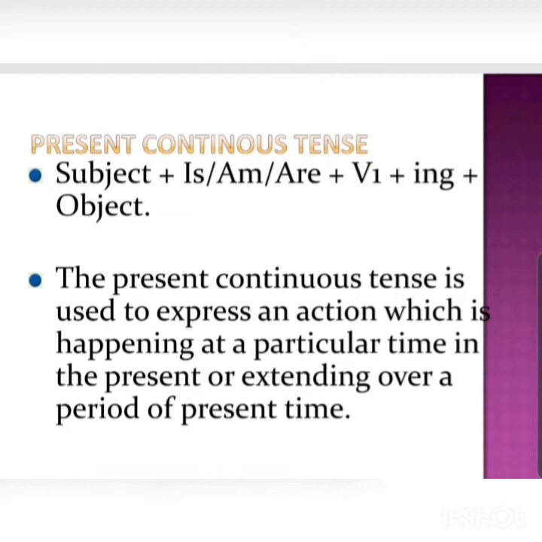Suppose the verb is play, so play plus ing becomes playing. Plus the object can be anything, football, cricket, anything. So I am playing football, or they are, or he is playing. So that becomes the continuous tense.